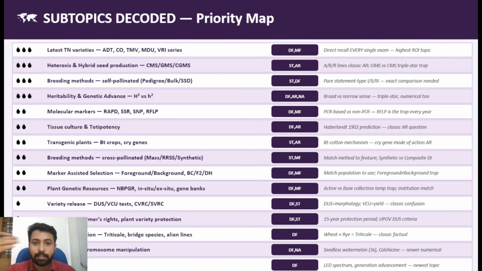That means the first topics will have more importance in your exam, and the lower ones will have lesser importance. It doesn't mean that the lower ones are not required. It means that in previous years fewer questions were asked from those topics compared to the other ones. Now we will go into each and every portion specifically.